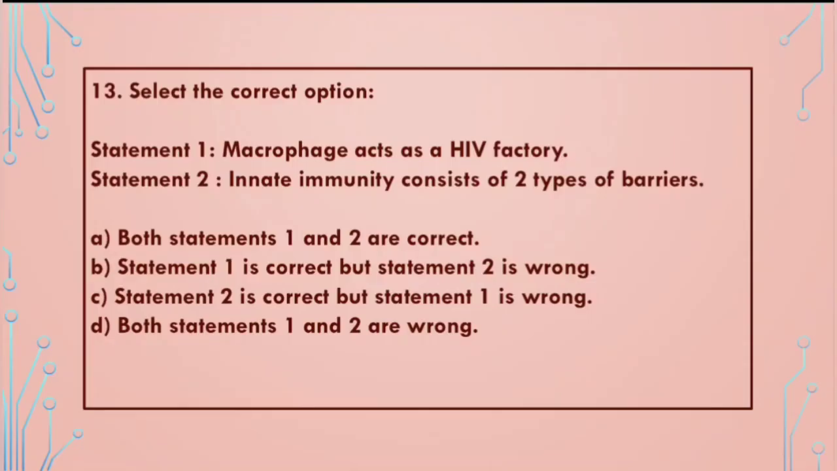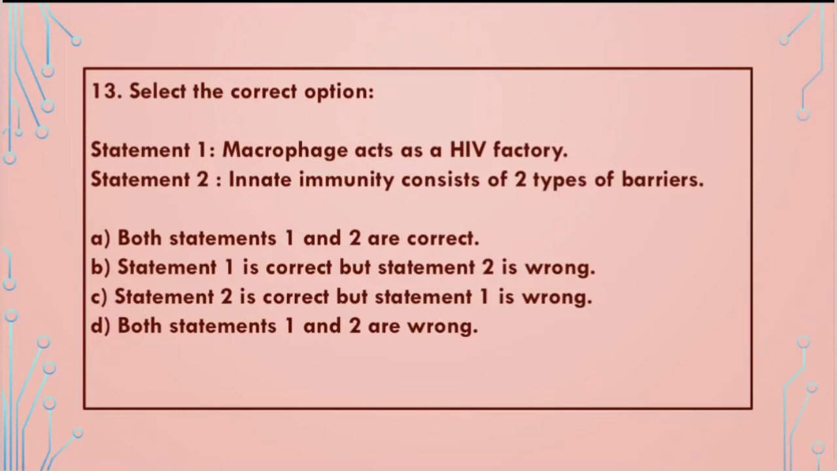Next, select the correct option. Statement 1: Macrophage acts as a HIV factory. Statement 2: Innate immunity consists of two types of barriers. A. Both statements 1 and 2 are correct. B. Statement 1 is correct but statement 2 is wrong. C. Statement 2 is correct but statement 1 is wrong. D. Both statements 1 and 2 are wrong.